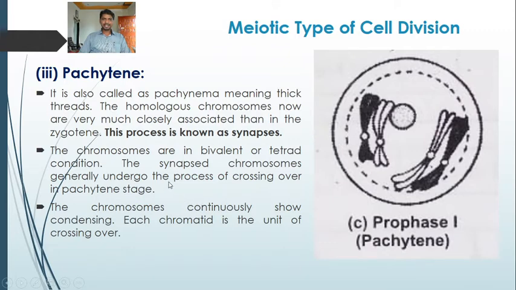Pachytene is characterized by the thickening of the chromosomes. The homologous chromosomes are very closely associated in pachytene. This process is known as synapsis. The synapsed chromosomes generally undergo the process of crossing over in the pachytene stage. The chromosomes continuously show condensing.